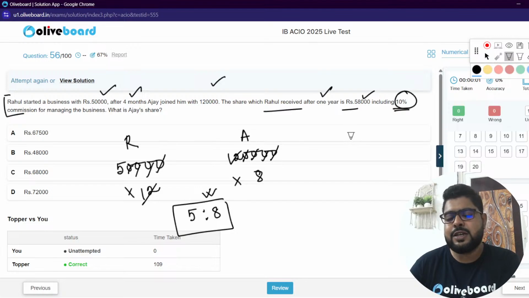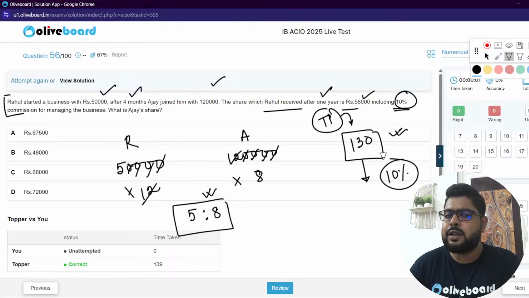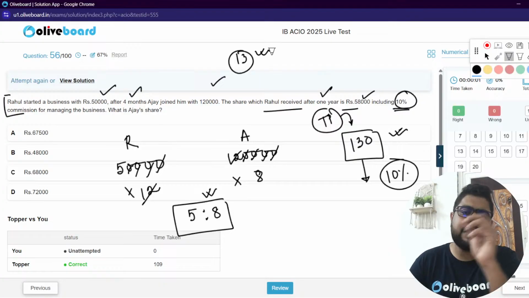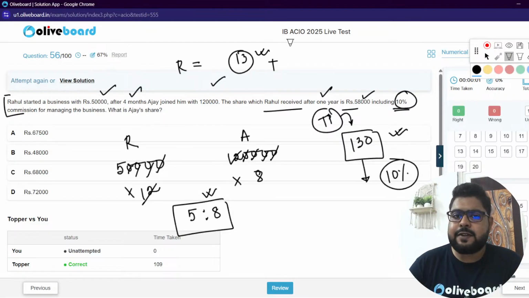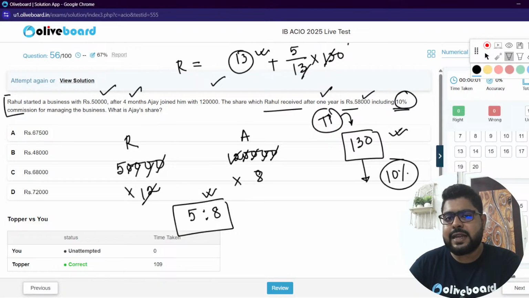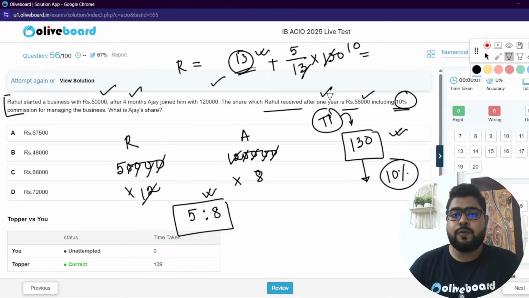Understand, sir. 10%, no, sir. Total 130. Say this is the total profit. Total profit I'm taking 130. 10% will go to Rahul, meaning 13 units. 13 parts will go to Rahul because he manages like an active partner, plus Rahul's part I'm calculating. Plus Rahul will get, sir, 5 out of 13 parts of what? Of 130. So that means this 10, so 50 and set like this 10%, that is 13. 5 out of 13. एक second, no, 5 not 130, extremely sorry. बचा कुचा जो है ना, extremely sorry, because 13 में से 10% gone.